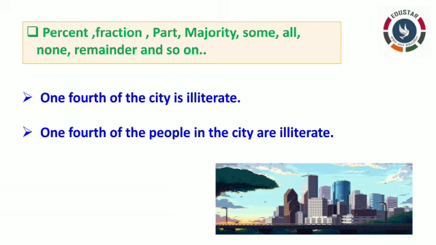On the whole, if you are talking about the city, you can use a singular verb as it is. But when you are talking about the people in the city, then you are supposed to use only the plural form of verb. See here, one fourth of the people in the city are illiterate. The people cannot be singular. It is more than one person.